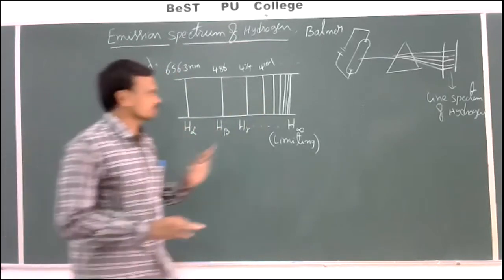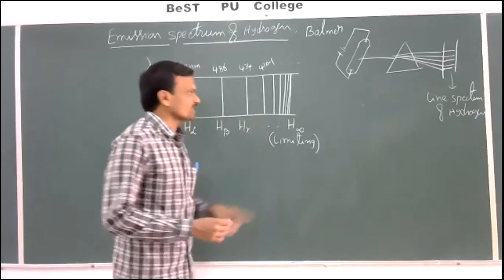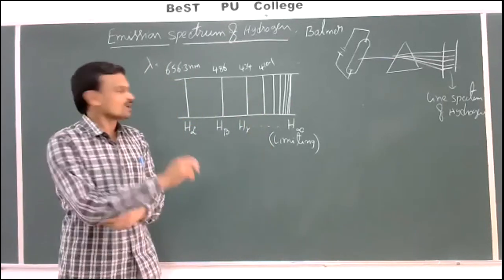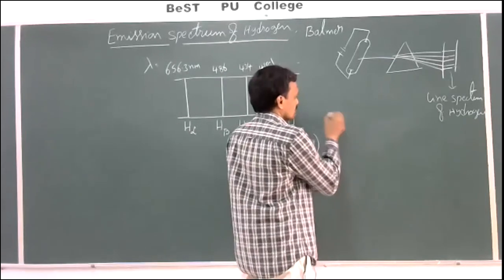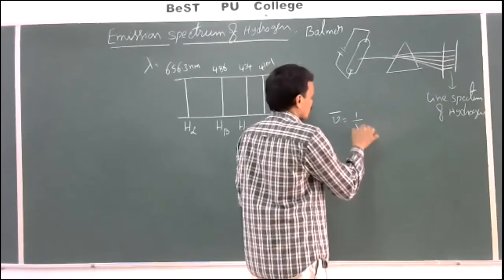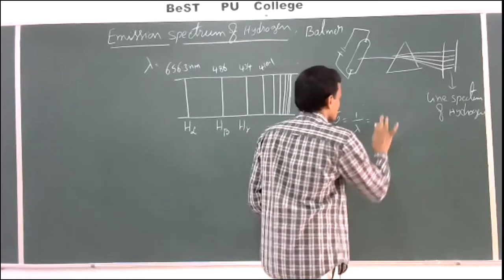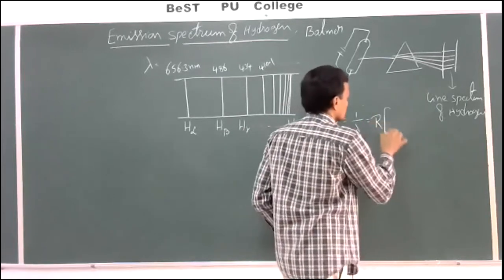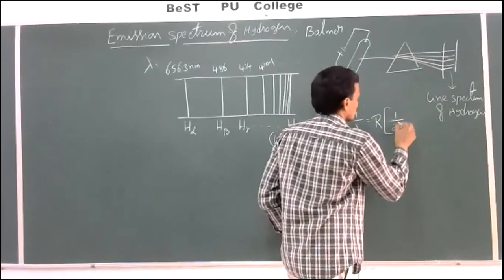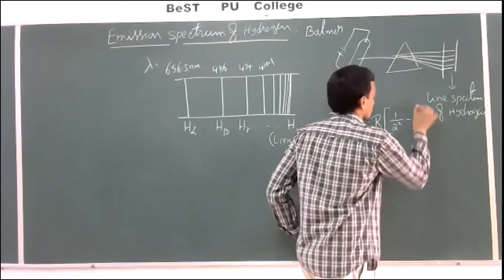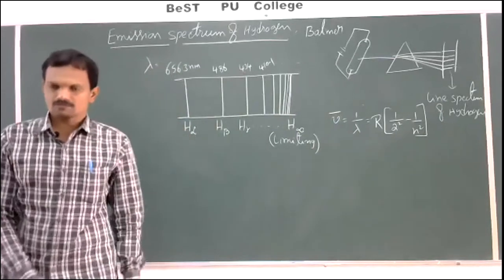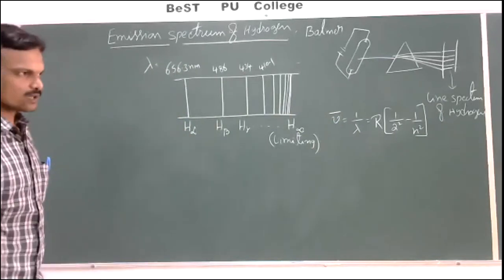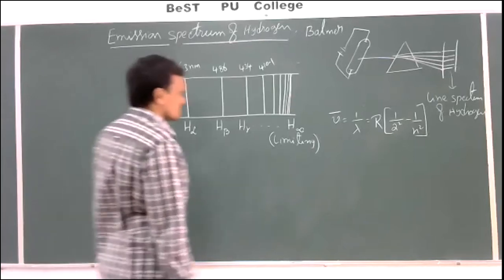To calculate the wavelength and wave numbers of these spectral lines, the scientist Rydberg proposed an equation, which is nu bar equals 1 by lambda equals R into (1 by 2 square minus 1 by n square). This is the equation to calculate the wavelength and wave numbers of these spectral lines.